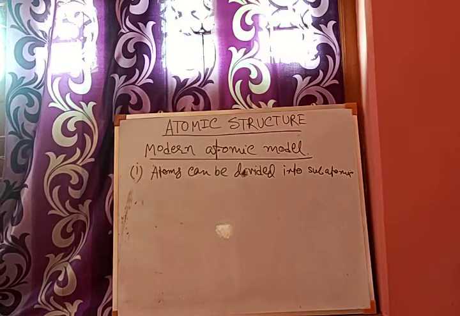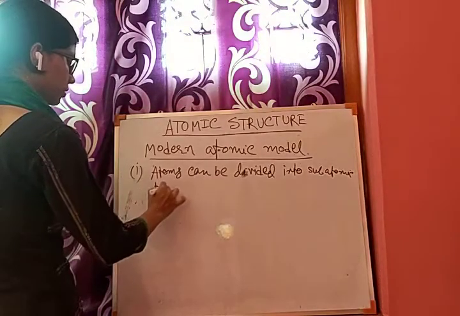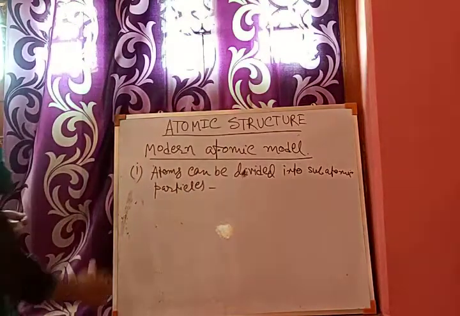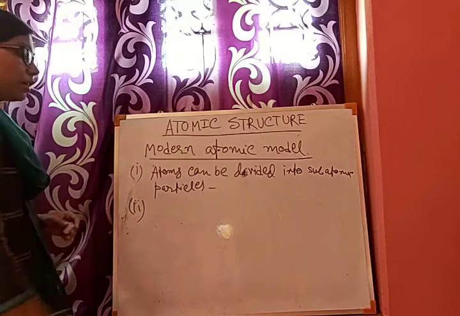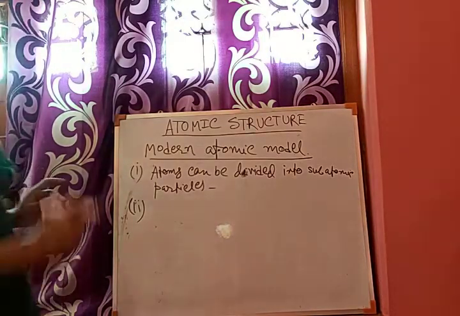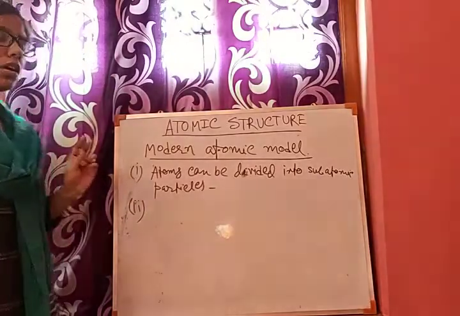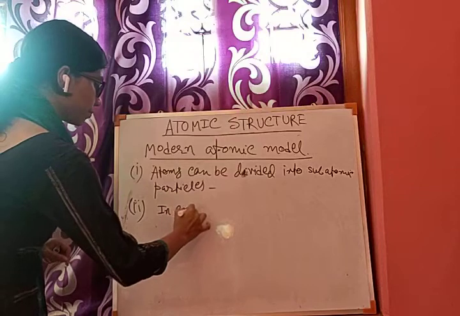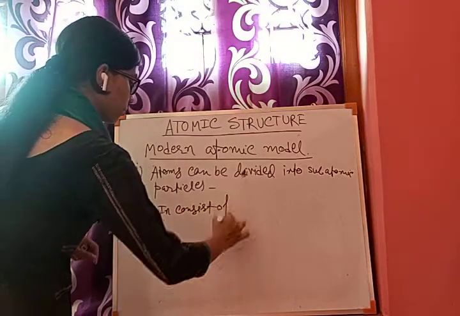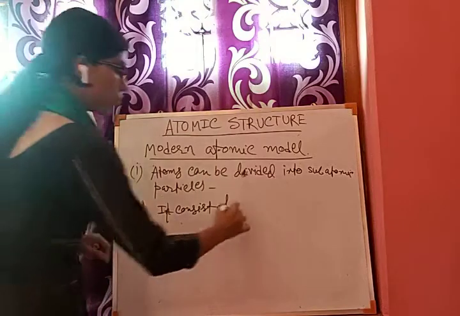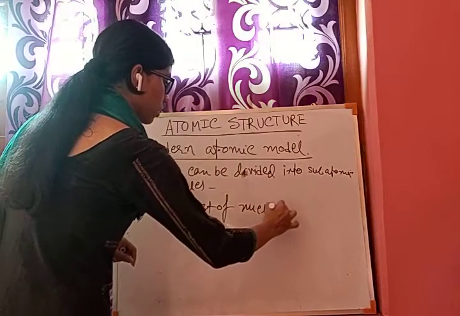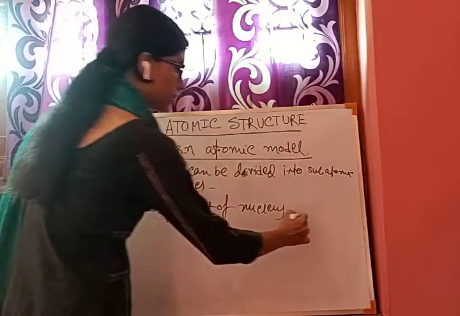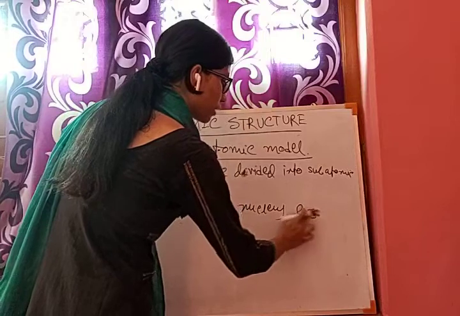Atoms can be divided into subatomic particles. Subatomic particles are what? Protons, neutrons and electrons. Second, an atom consists of two sets. One is the nucleus. Atom consists of the nucleus, and outside the nucleus it contains circular shells.